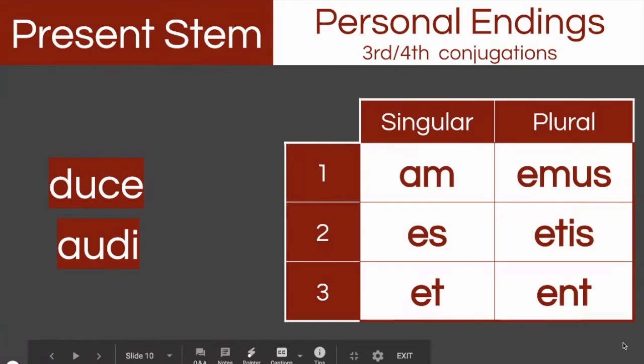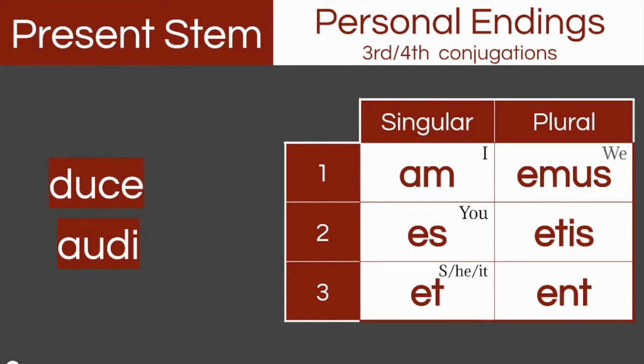So for third and fourth conjugation, we've got the present stem, and then the personal endings aren't going to be quite as distinctive. So we've got am, es, et, emus, etis, ent. So those are going to be the endings. And remember again, as always, that they correspond to the pronoun subjects.